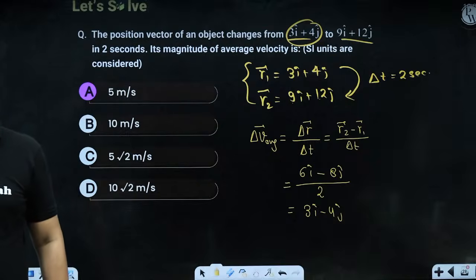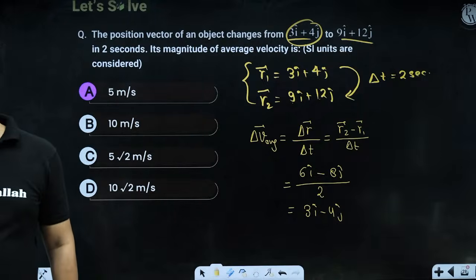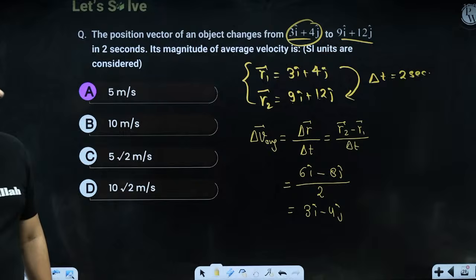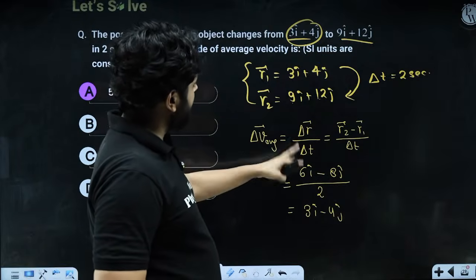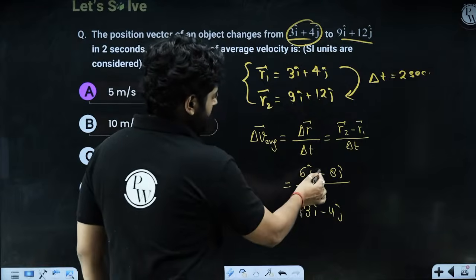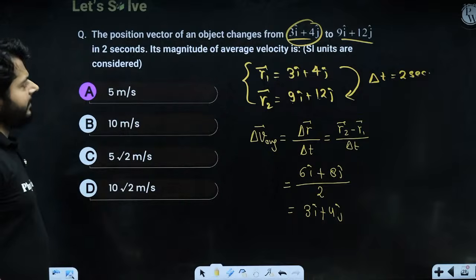I hope the idea is very, very clear. 9 minus 3 is 6 and 12 minus 4 is, oh sorry, it should be plus 8. So plus 4. Yeah, it is good now. So now we can talk about it. So clearly,